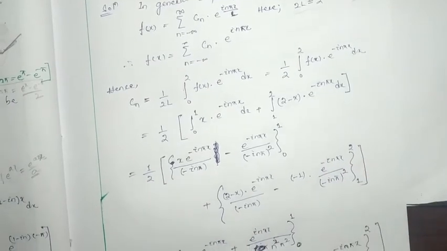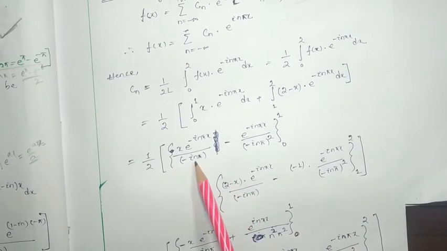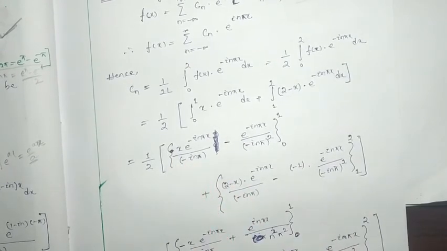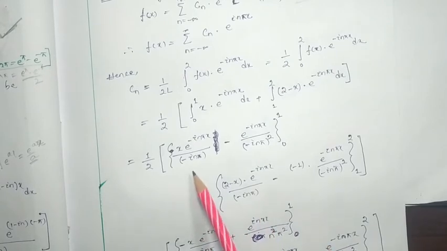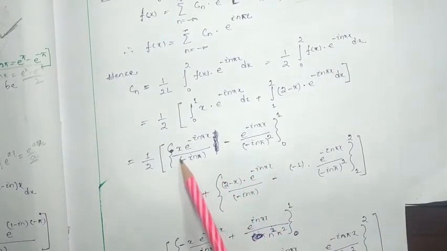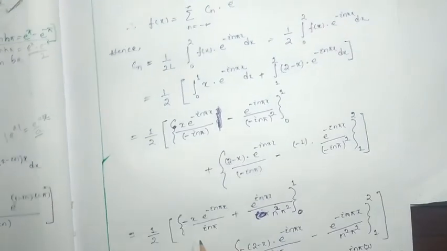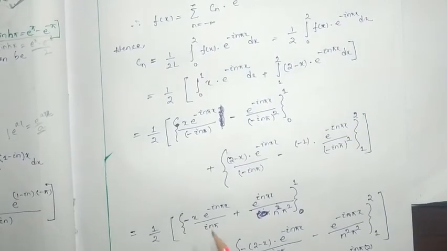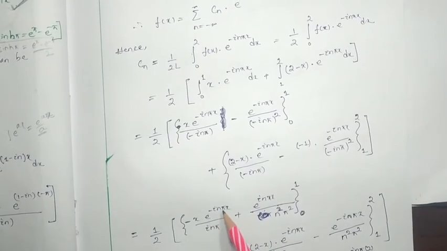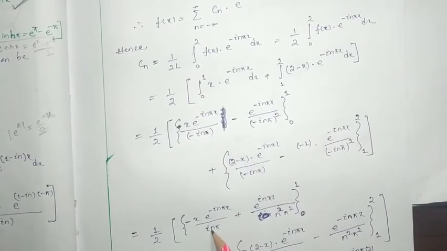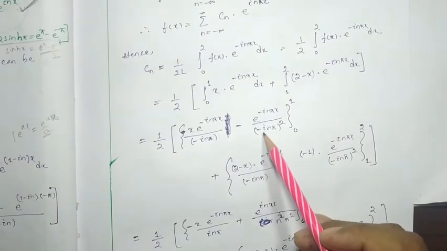Now I am going to write the next thing with the arrangement, by taking the minus sign to the numerator. It will be minus x e to the power minus i n pi x by i n pi. So here how much is i square?